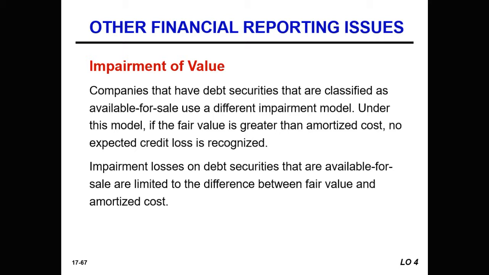Companies that have debt securities that are classified as available for sale use a different impairment model. Under this model, if the fair value is greater than amortized cost, no expected credit loss is recognized. Impairment losses on debt securities that are available for sale are limited to the difference between fair value and amortized cost.